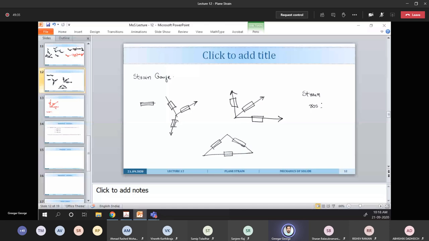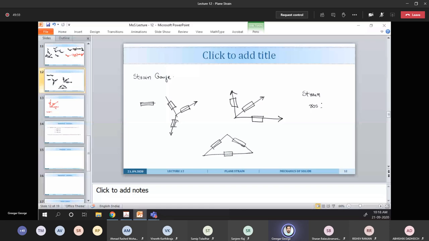This is a problem you will get in the GATE exam or in civil engineering aptitude tests. A 45 degree strain rosette is as shown, with 3 strain gauges recording epsilon A, epsilon B, epsilon C. You need to calculate the principal strains, the maximum shear strains, and the planes on which they act.